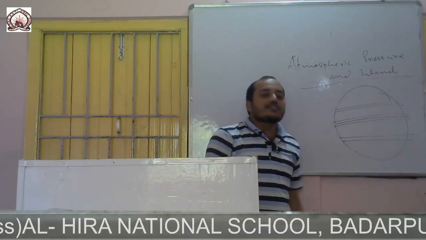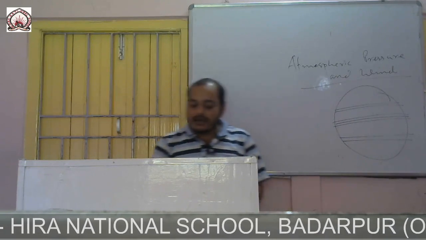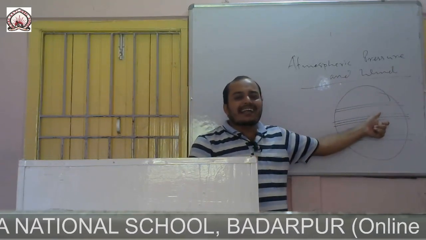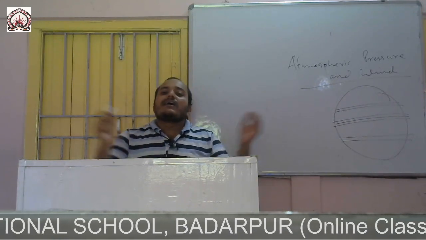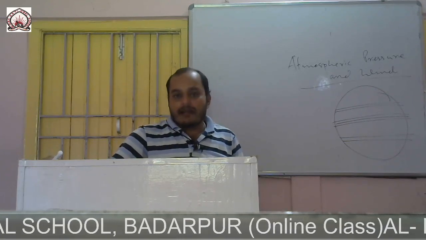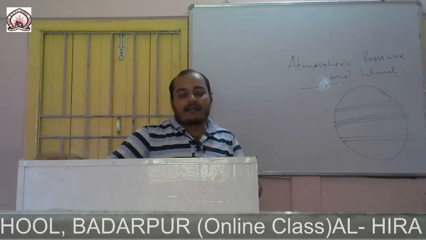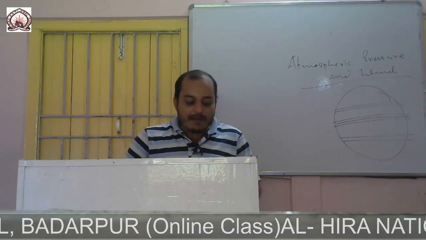This is the equatorial region, equatorial low pressure belt. This is the tropical high pressure belt. So it is because of this difference in pressure. Here the air temperature is maximum, so here the pressure is very low. So with more temperature there will be low air pressure, and atmospheric pressure is maximum where the temperature is very minimum.